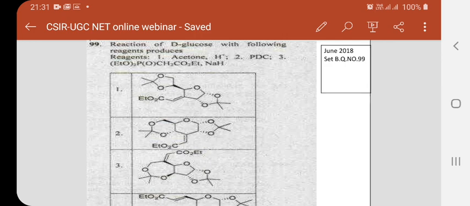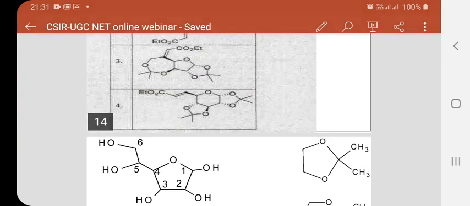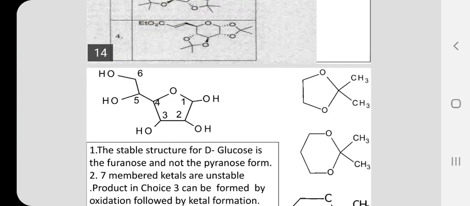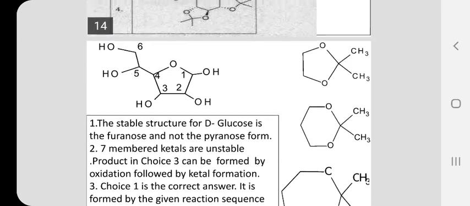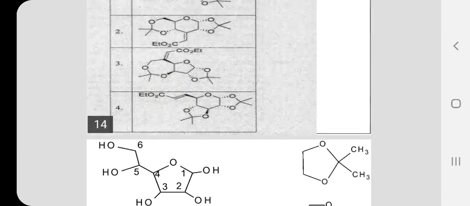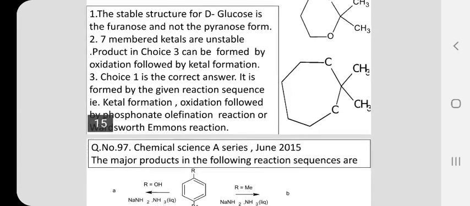And if it is treated with triethoxy phosphonium oxyethyl acetate, you have the vinyl ethyl acetate product. So the first one is the correct answer for this question. Choice number 1 is the correct answer.